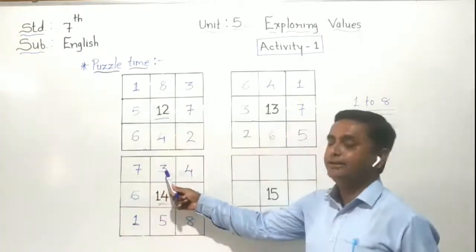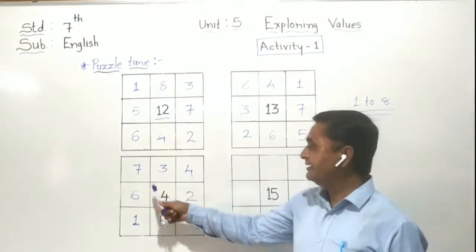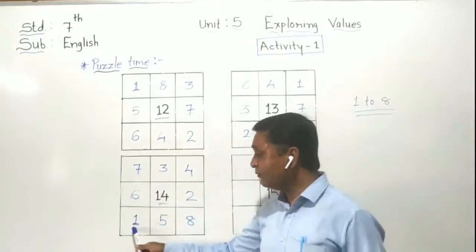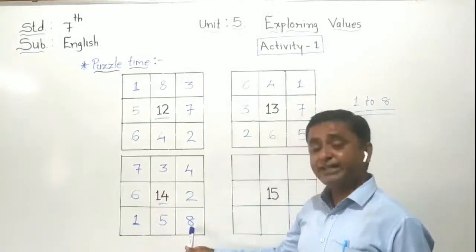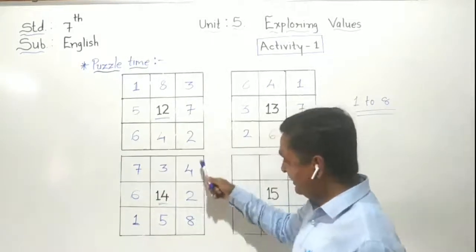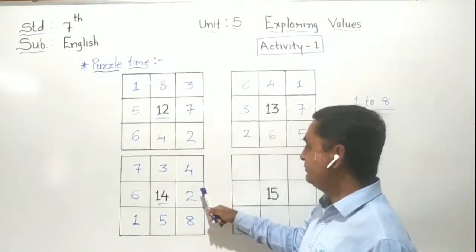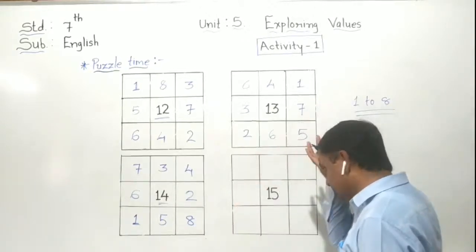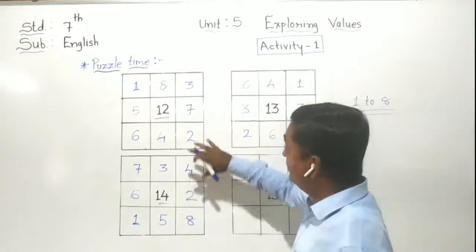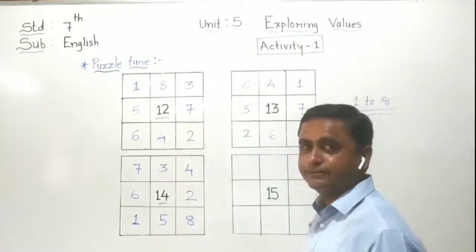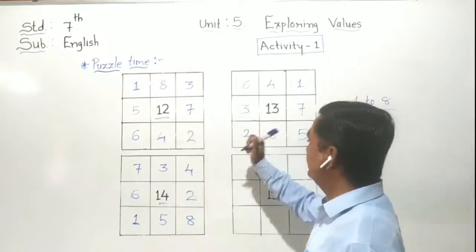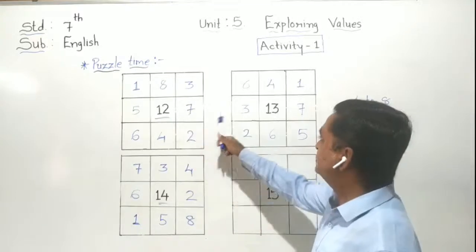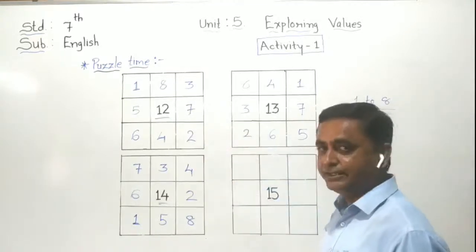See here. 7 plus 3 plus 4 is equal to 14. 7 plus 6 plus 1 is equal to 14. 1 plus 5 plus 8 is equal to 14. And then the vertical line 4 plus 2 plus 8 is equal to 14. So all our 3 puzzles are solved here. You have to write the answers in your English textbook. Okay? We just have to solve the puzzles in that way.